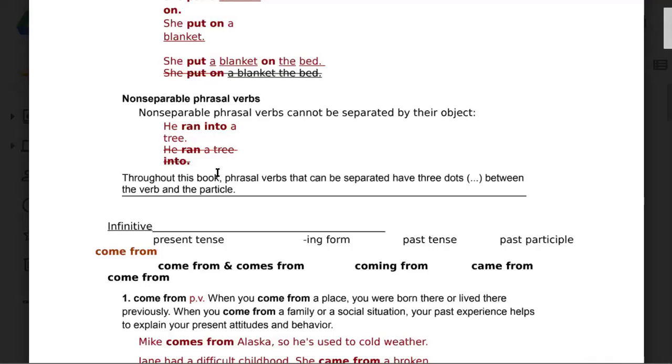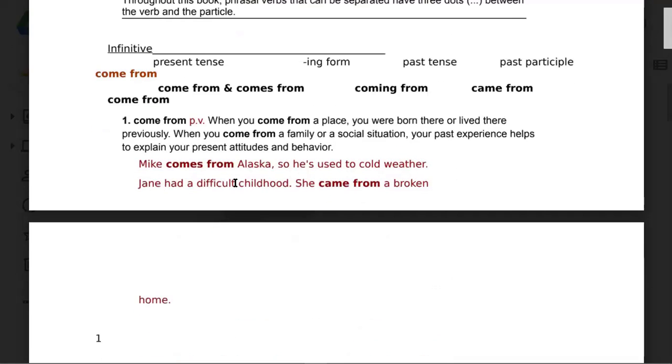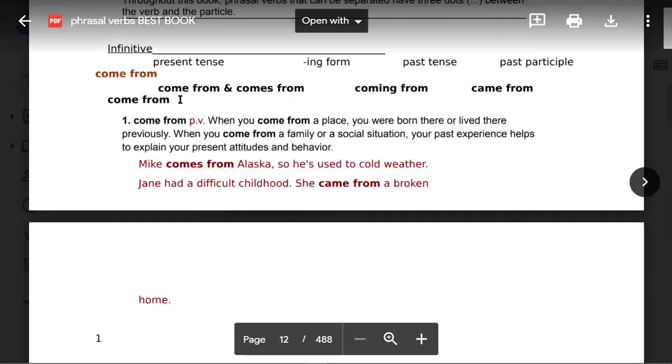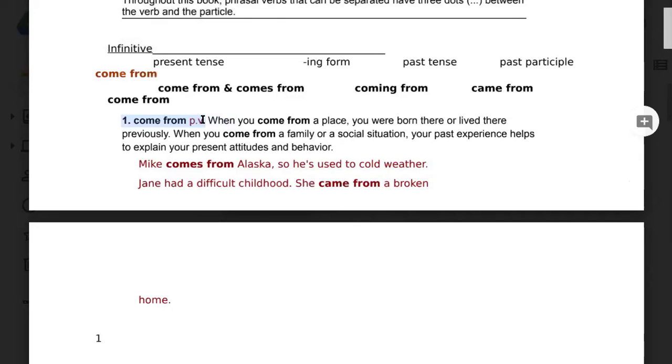Okay, so now we will move on and learn some of the phrasal verbs. I will ask you one by one to read one phrasal verb, and its meaning is also on the screen. You will read the sentences as well. So now Noshin, please go ahead and read the first verb, come from. Come from, phrasal verb.